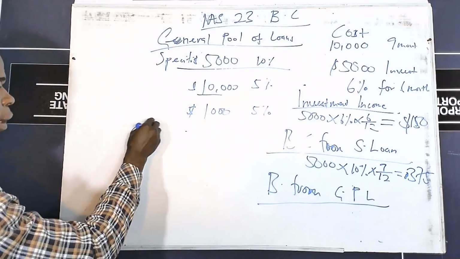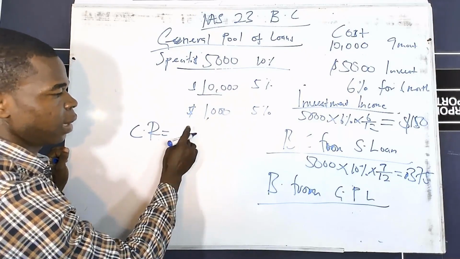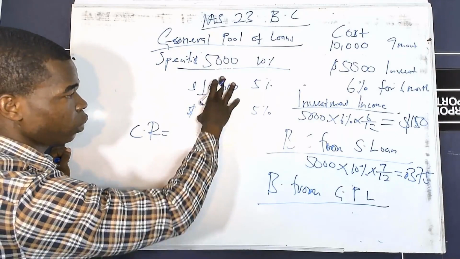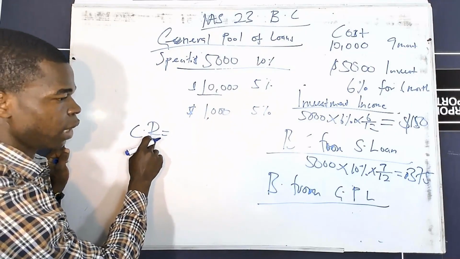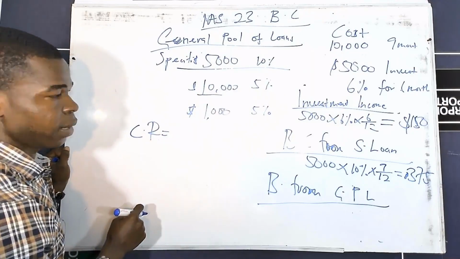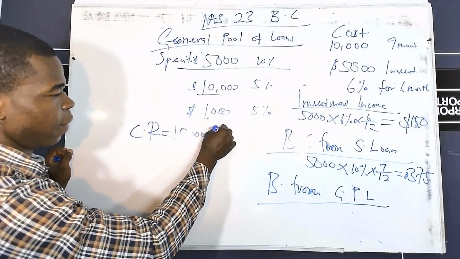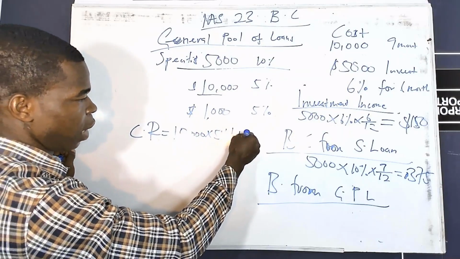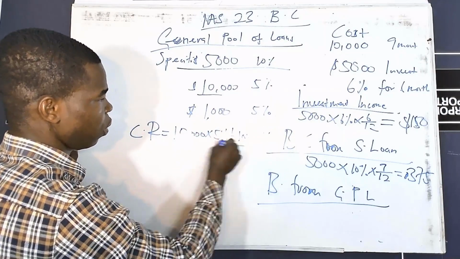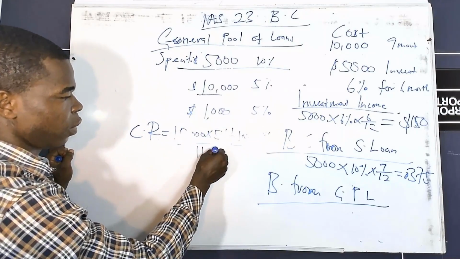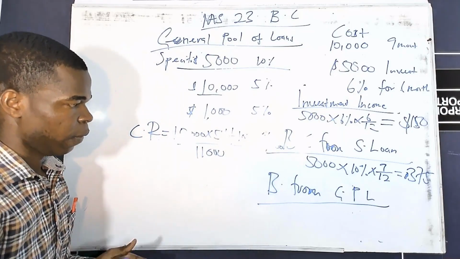The interest on the loans divided by the total loan taken multiplied by 100 gives us our capitalization rate, and we charge it on the cost of the asset. So in this case, it's going to be the 10,000 multiplied by 5% plus the 1,000 multiplied by 5%, all divided by 11,000. Don't forget to multiply all by 100 because we want it in a percentage form.